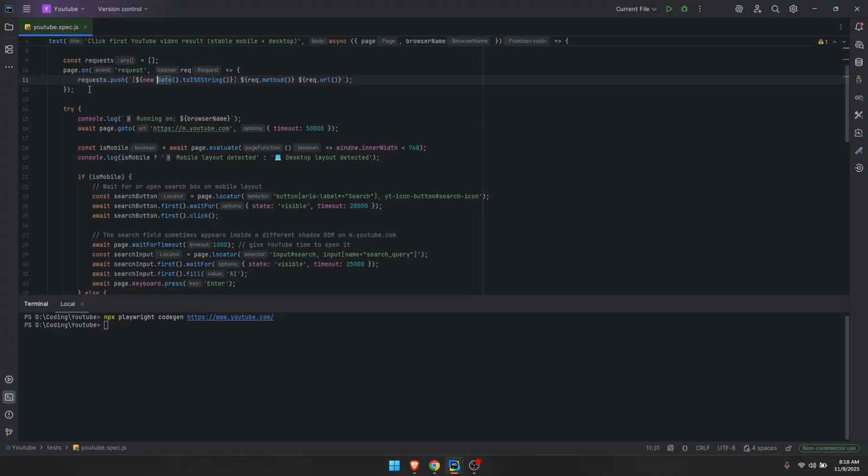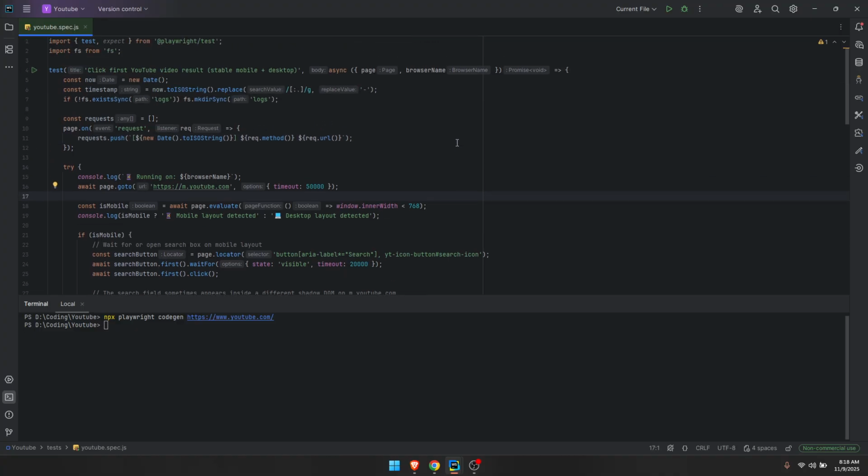And the next is this variable request. This is pretty cool. This one is the one that is getting all the HTTP requests and saving all the information. And then later on, we're going to be using this request variable for any error. Let's say that we have an error. Then if we want to know the error, we are going to capture and save the HTTP request before the error happened. In that way, we can debug the error and see what was the problem.